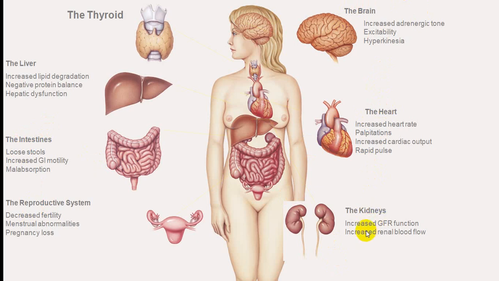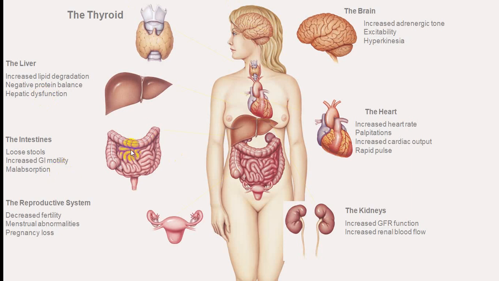In the kidney it will increase the GFR, by which the renal blood flow is increased. So GFR is increased and you will have excretion of some of the products. On the liver, we have already told you it will increase lipid degradation, protein will not be manufactured, so you will start developing hypoproteinemia, protein catabolism, and also there will be increased glucose output from the liver, neoglucogenesis and glycogenolysis.